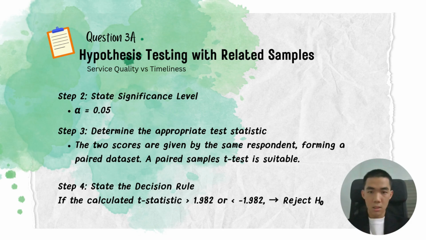And step 3, since the data for both lines are paired, meaning that the same passengers give satisfaction ratings for both lines, we apply the paired sample t-test here. And for step 4, state the decision rule. We will be rejecting the H0 if the t-value is greater than 1.982 or less than negative 1.982.